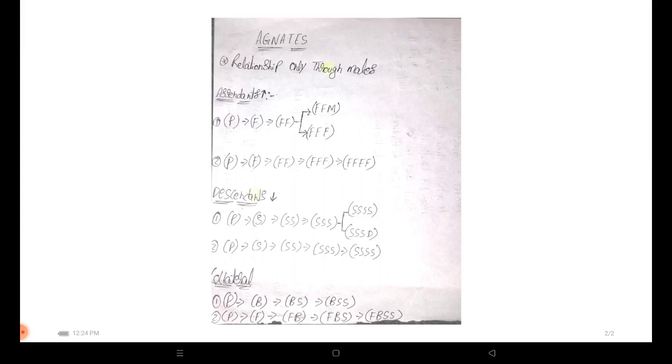If a person died intestate, he is related to his father, his father's father, his father's father's father, and his father's father's mother. So you may have a doubt: why is the mother included? Even though she is father's father's mother, the relationship is through father's father. It's completely through males. So she is also called an agnate of the deceased person.